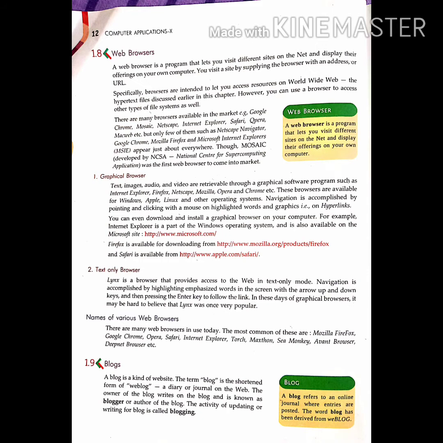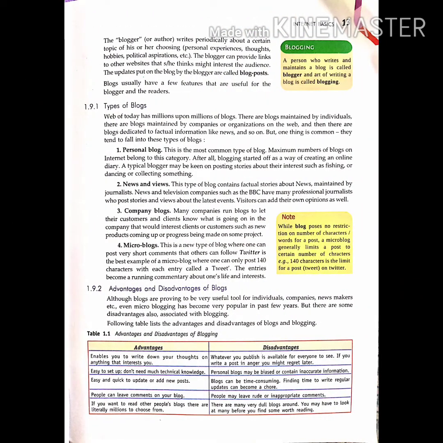The blogger writes periodically about a certain topic of his or her choosing, such as personal experience, thoughts, hobbies, political aspirations, etc. The blogger can provide links to other websites that he or she thinks might interest the audience. The updates put on the blog by the blogger are called blog posts.